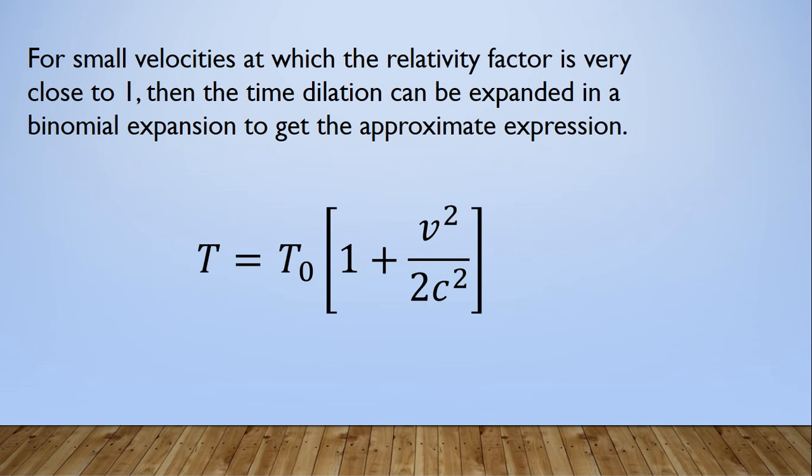Next, for small velocity at which the relativity factor is very close to 1, the time dilation can be expanded by a binomial expansion to get the approximate expression. So the equation becomes like this, and through this we can find the velocity.